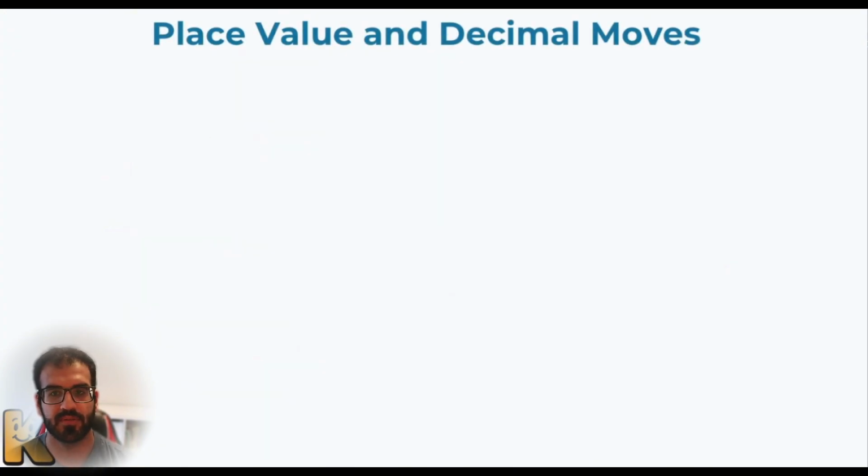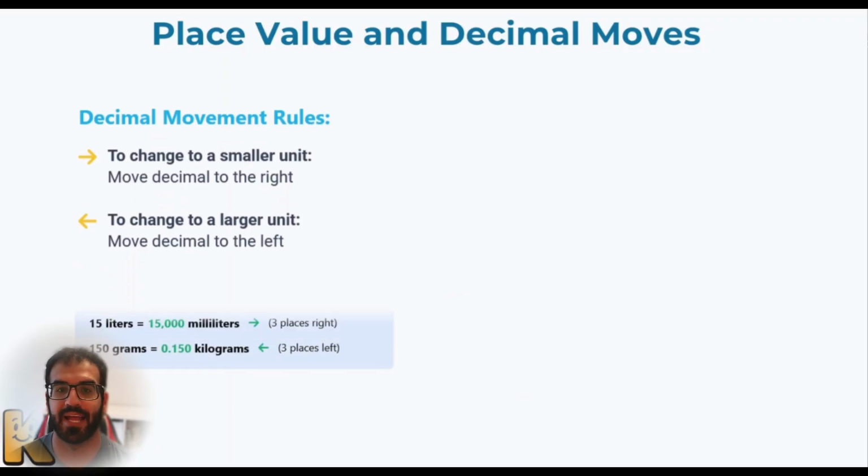So let's talk about place value and decimals. If you remember, I told you that if you have a bigger unit and you would like to convert it to a smaller one, it doesn't necessarily mean that one number is bigger than another, because both of them specifically talk about the same value. But when we go from a bigger prefix to a smaller one, we have to use more zeros. When we go vice versa, we have to reduce the zeros. How can we add more zeros? Moving the decimal point to the right. How can we reduce the zeros? Moving the decimal point to the left.